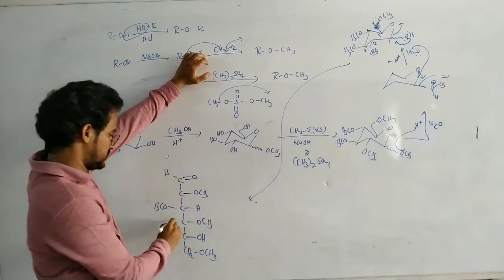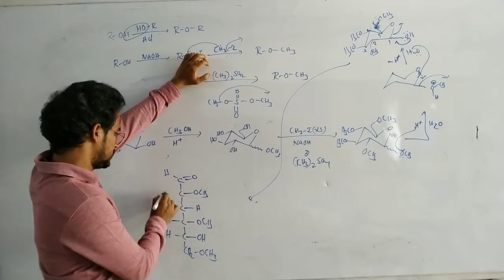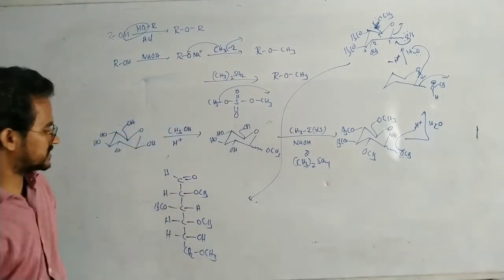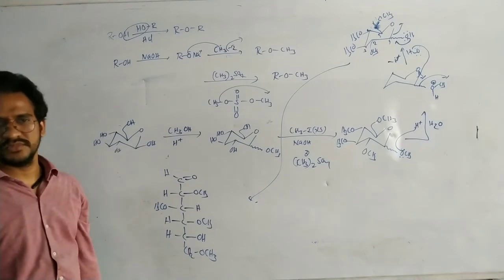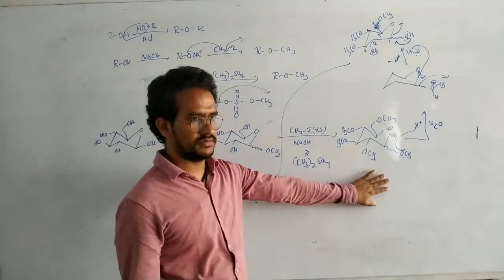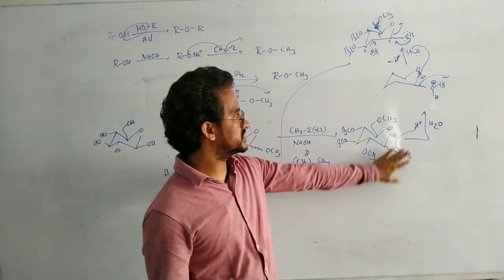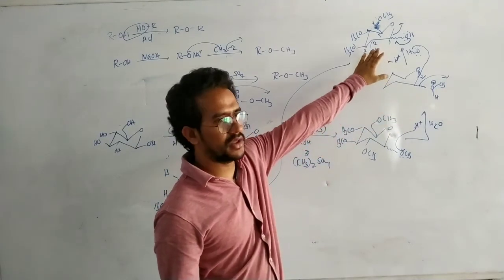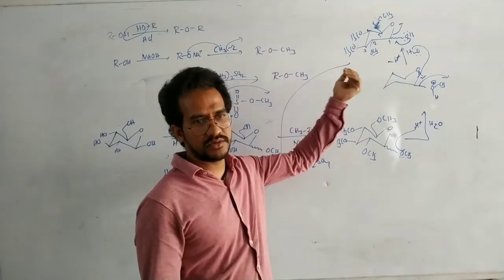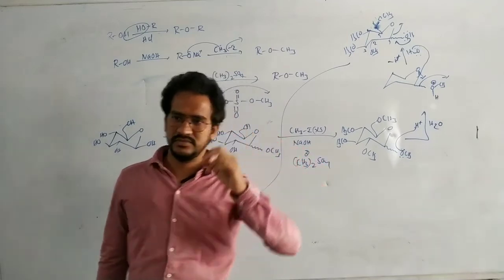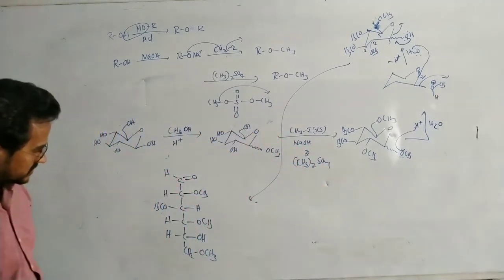That's why I am writing it here. So here a H, here a H, this is a H. It is the acyclic structure. When it is hydrolyzed, it is converted to this one, acetal, hemiacetal. Hemiacetal again converted to acyclic structure. Totally, this is the acyclic structure.